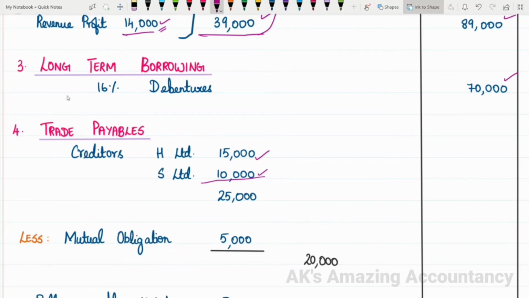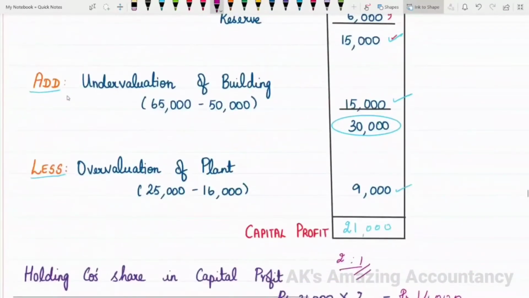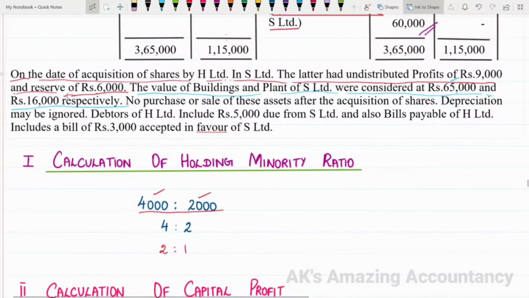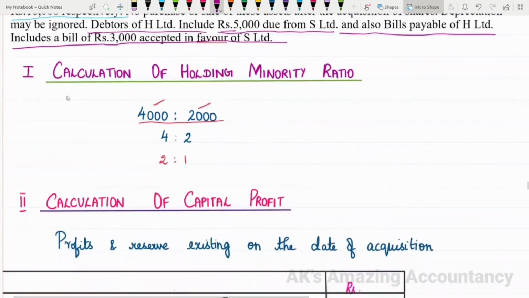So let us see what is given in the problem relating to mutual obligation. Just see the problem here. You are given debtors of H Limited. Debtors of H Limited include 5,000 due from S Limited. And there is one more mutual obligation, and also bills payable of H Limited includes rupees 3,000 accepted in favor of S Limited. So these two amounts are the amounts relating to mutual obligation.